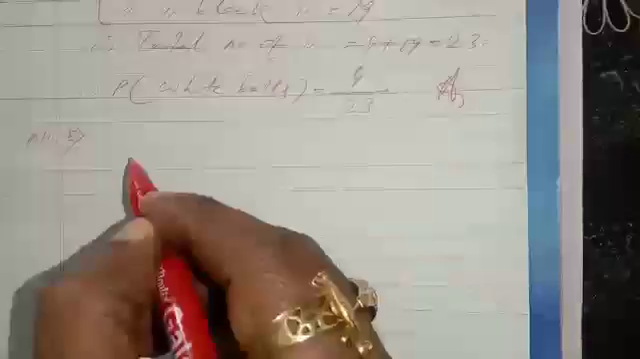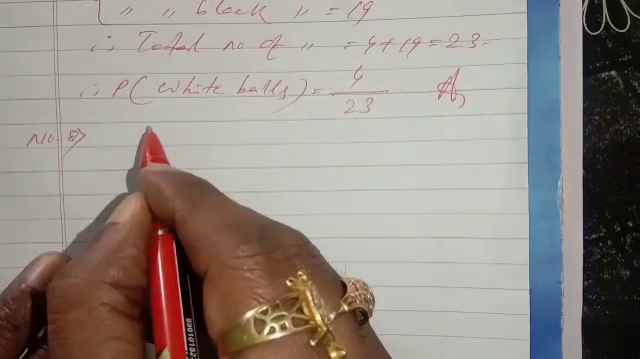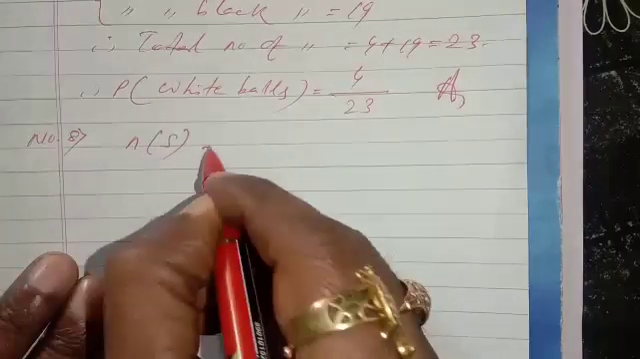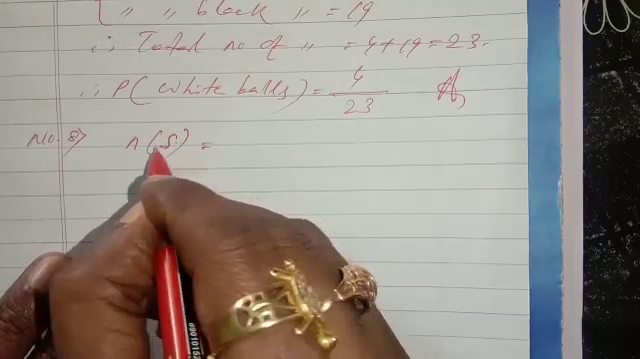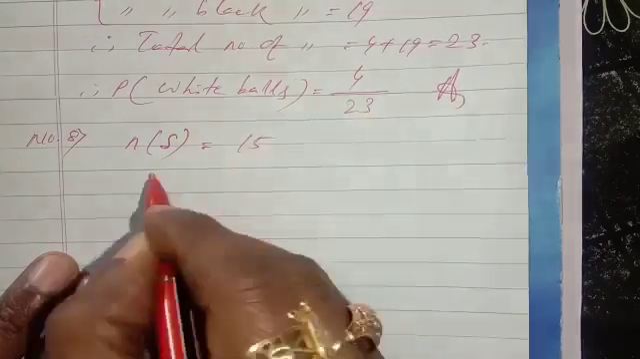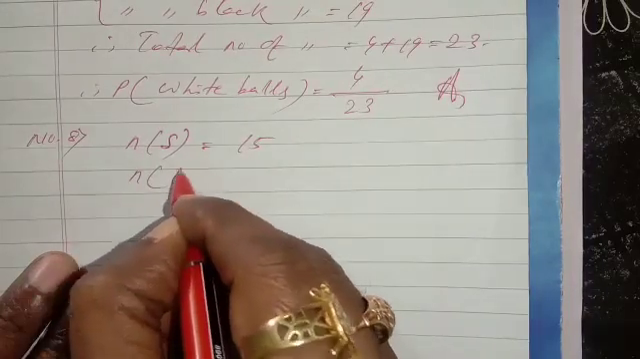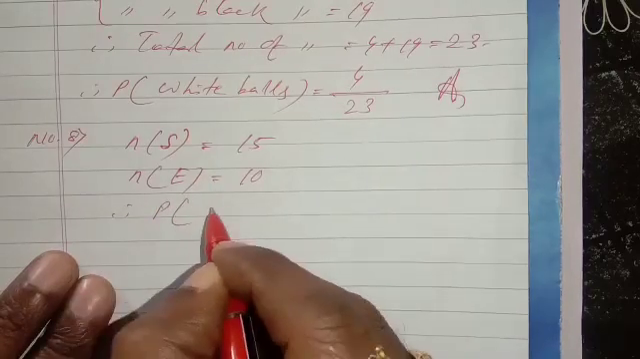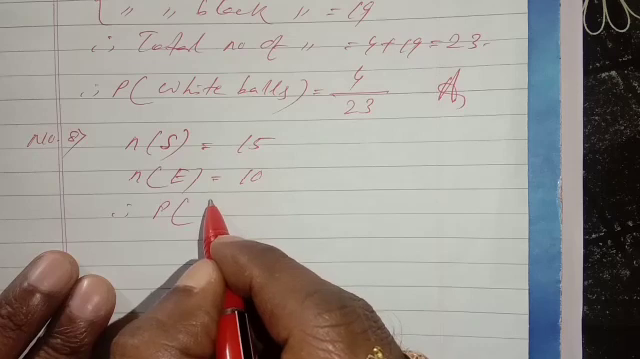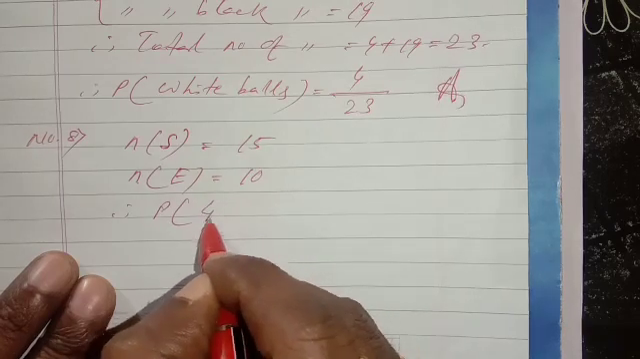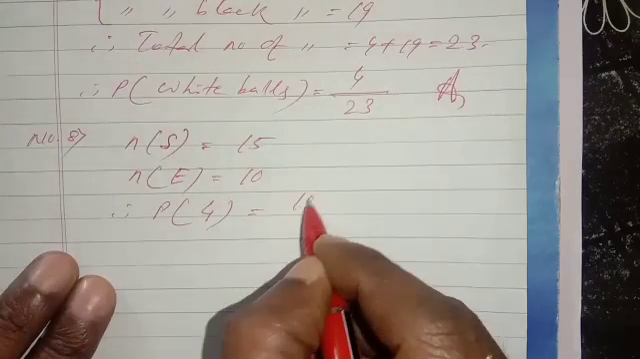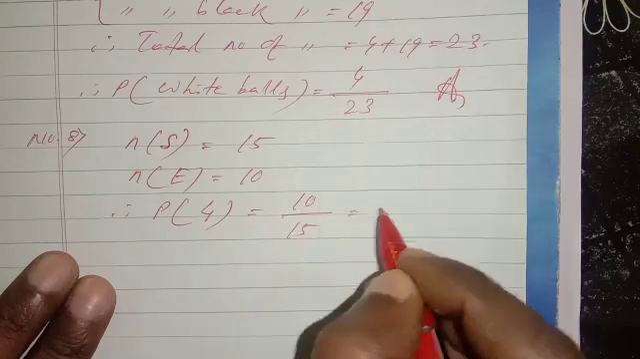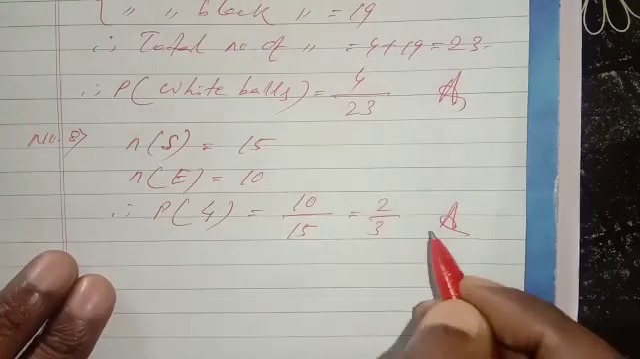Just see question number 8. A die is thrown 15 times. Therefore, the total number of elementary events present in the sample space is 15. And the number of elementary events, the 4 appears 10 times. Therefore, the probability of getting 4: how many times is it coming? 10 times. 10 by the total number of elements present in the sample space, that is 15. Divide by 5: 5 2s are 10, 5 3s are 15. The answer is 2 by 3.